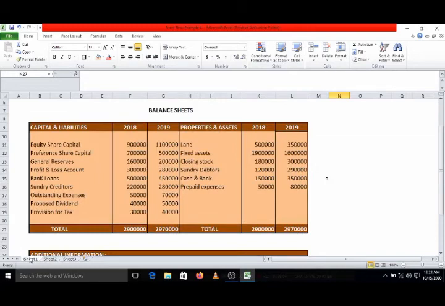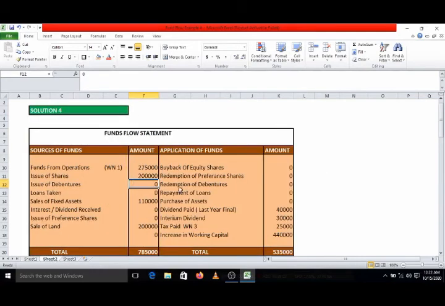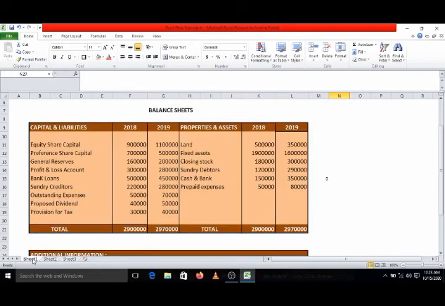Next, preference share capital. First year 7 lakhs, second year 5 lakhs. It means preference capital has reduced by rupees 2 lakhs. Reduction in preference capital means redemption of preference shares by rupees 2 lakhs. And redemption of preference shares is what, source or application? In the fund flow statement it is an application, the redemption of preference shares by rupees 2 lakhs. So redemption of preference shares 2 lakhs. Again come back to the balance sheet.